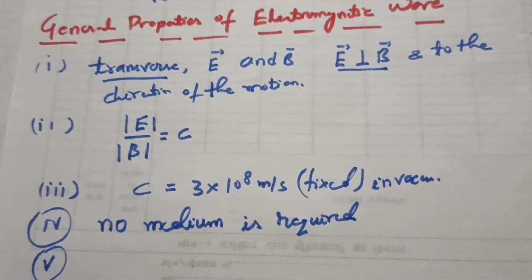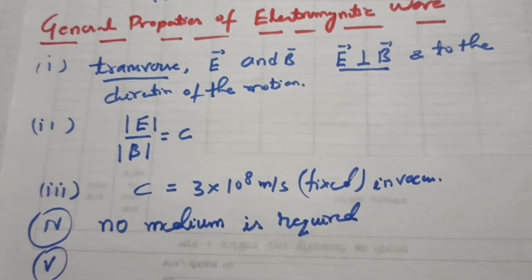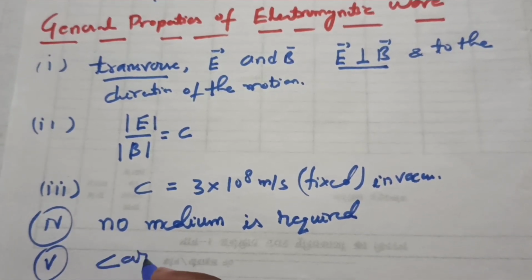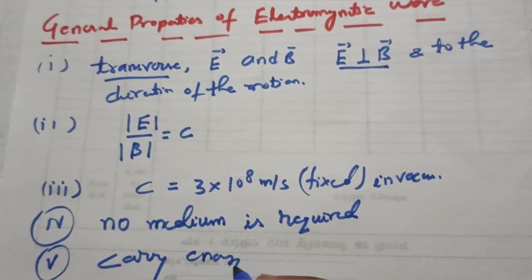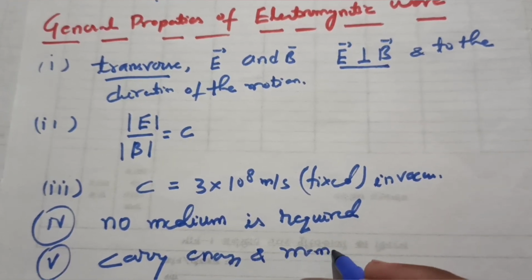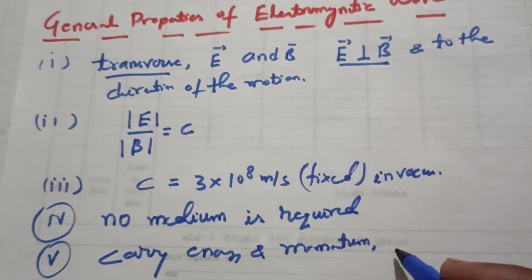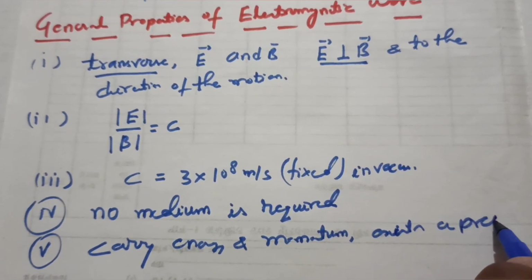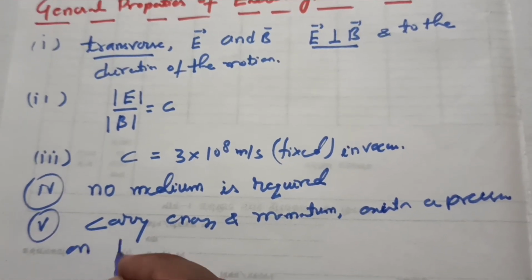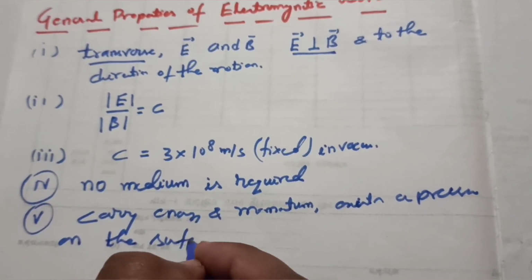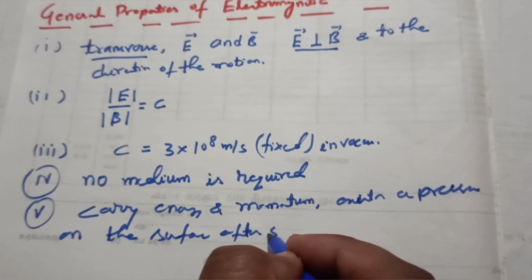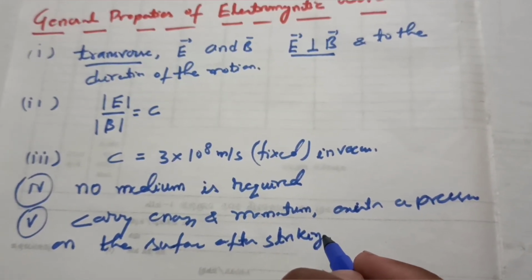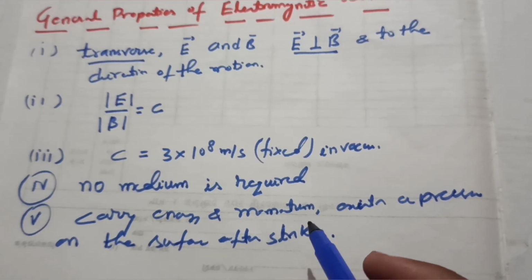Because of this, they exert a pressure on a surface after striking it. So these are the peculiar properties of the electromagnetic wave.